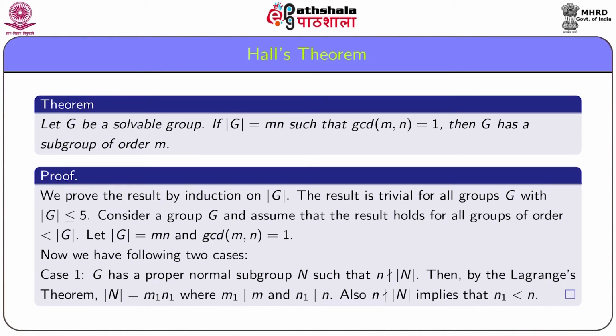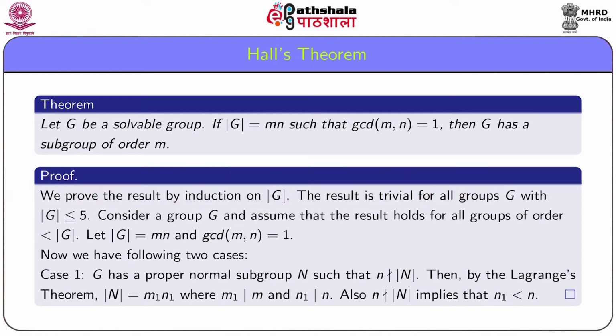Now we prove Hall's theorem. Let G be a solvable group of order G equal to mn such that GCD(m, n) equals 1. Then G has a subgroup of order m. We prove the result by induction on the order of G.